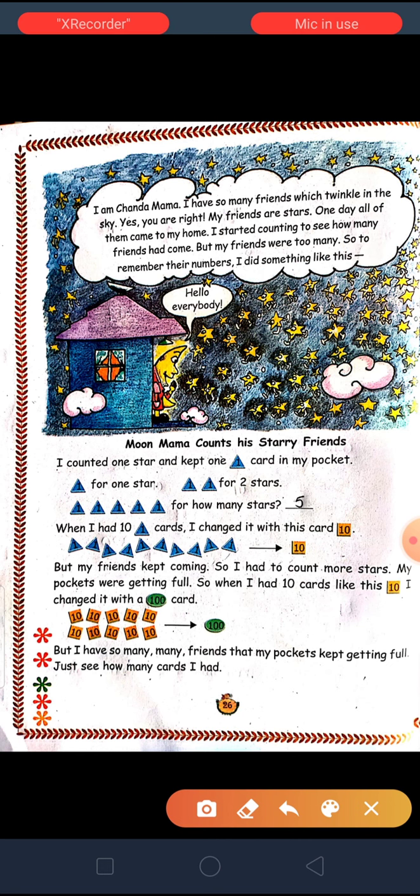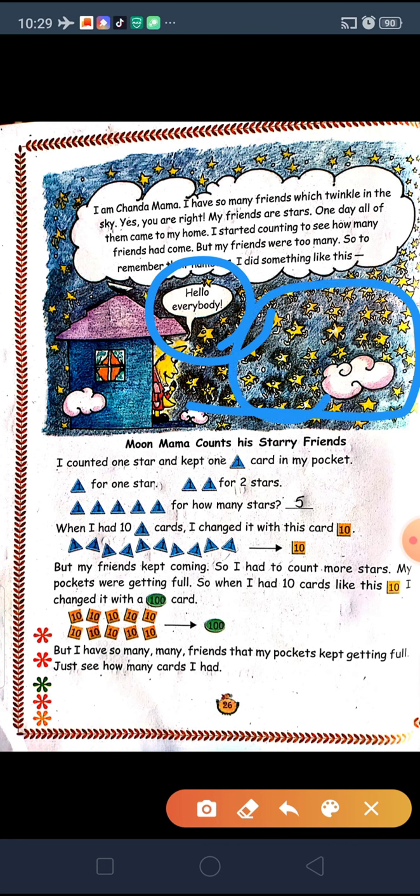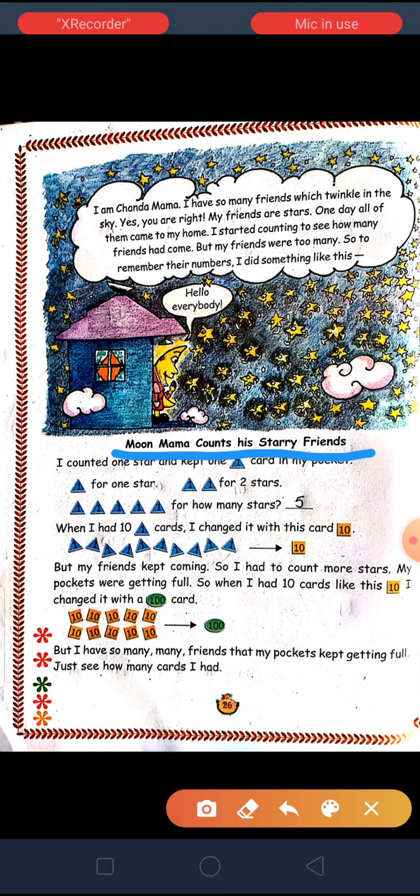Now Chanda Mama once invited his friends, and who were his friends? The stars, the twinkling stars. So now he invited them at his home, but how to count? They started to come, but how will he count, because there are so many stars in the sky. So now how he is going to count, that we have to see. So now see, he says hello to everyone. You can see all the stars here, and Chanda Mama is on the door. Moon Mama counts his starry friends. Starry means stars.